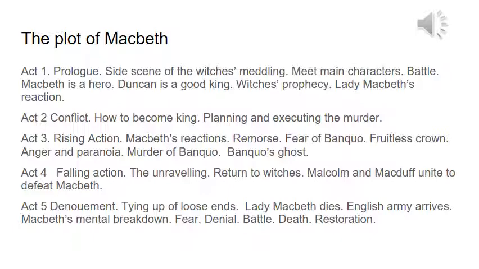The witches' prophecy then is the most important part of this act. The three witches meet with Macbeth and Banquo on their way back from battle, and they declare that Macbeth shall become the Thane of Cawdor. Currently he's only the Thane of Glamis, and he shall become king after that. Banquo, on the other hand, won't become king, but his sons will become king. The quote used there is, "Thou shalt get kings."